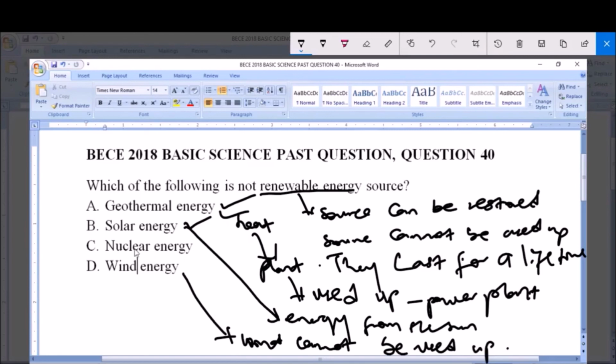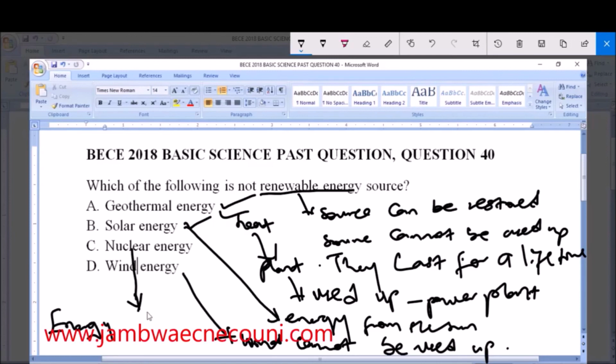But C here says nuclear energy, and like we know, nuclear energy is energy derived from nuclear reactions, from materials or elements.